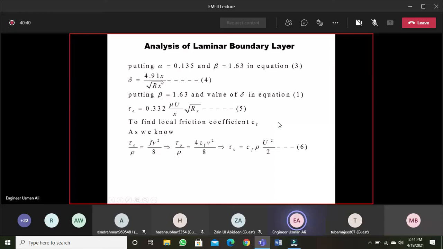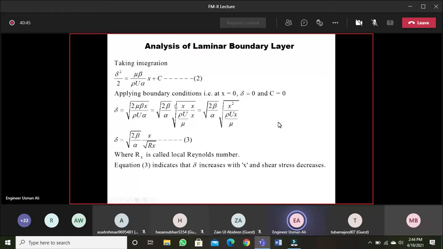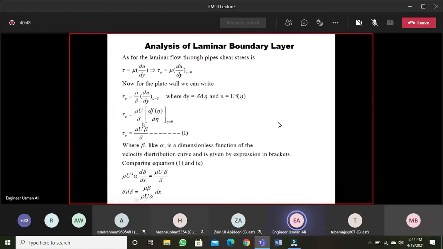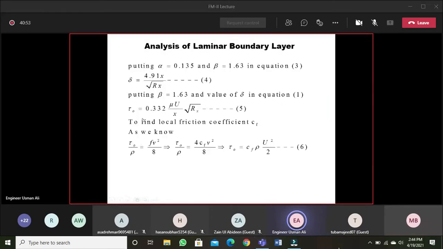Now put this value of delta and alpha in equation number 1, and put the value of beta and delta. We can get the value of tau naught, that is 0.332 mu u over x into under root Rx. Again, I will repeat that you should do it yourself to simplify the steps, and how it has been obtained should be clear to you. So tau naught, the shearing stress in the laminar boundary layer, is 0.332 mu u over x into under root Rx. Again, this shows that with the increase in x, the shearing stress will decrease.